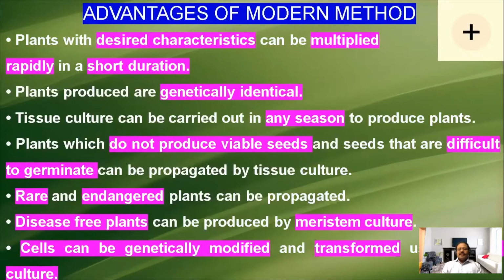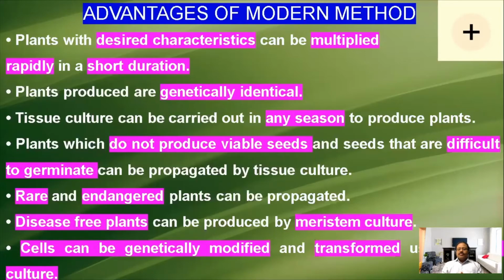Apart from that, some plants can grow only in a particular climatic condition. Some grow in plains, some of the plants develop in hilly areas, some in Australia, and some in other countries, according to the climate and landscape. But in a laboratory condition, we can produce the plant in any season with the modern method.